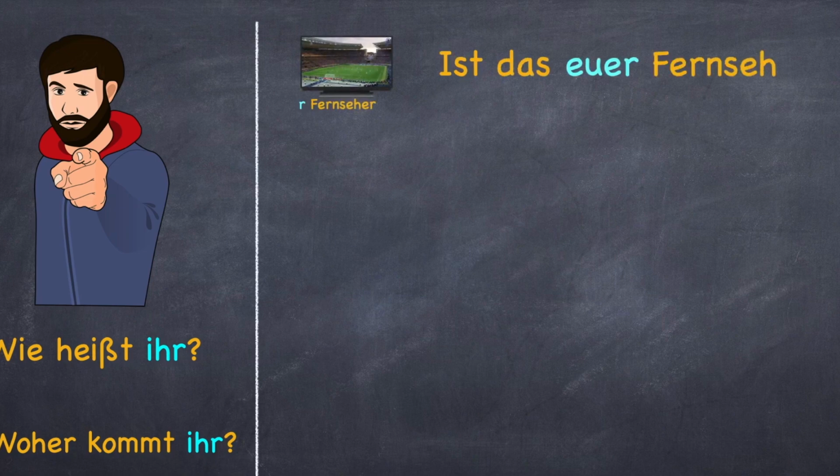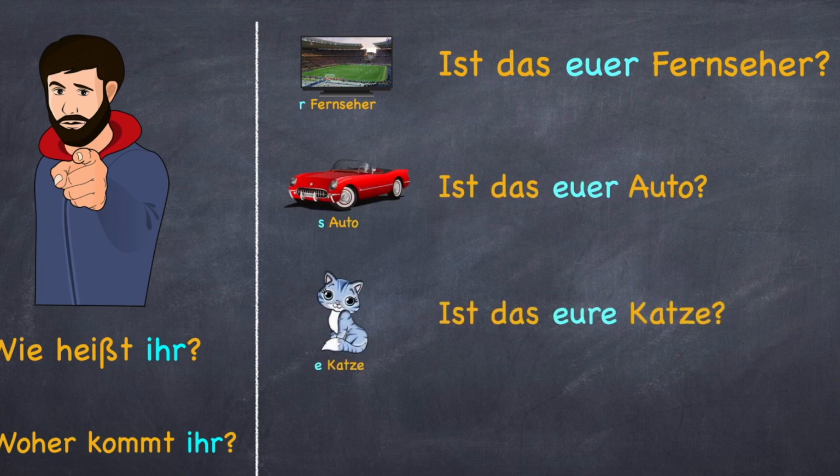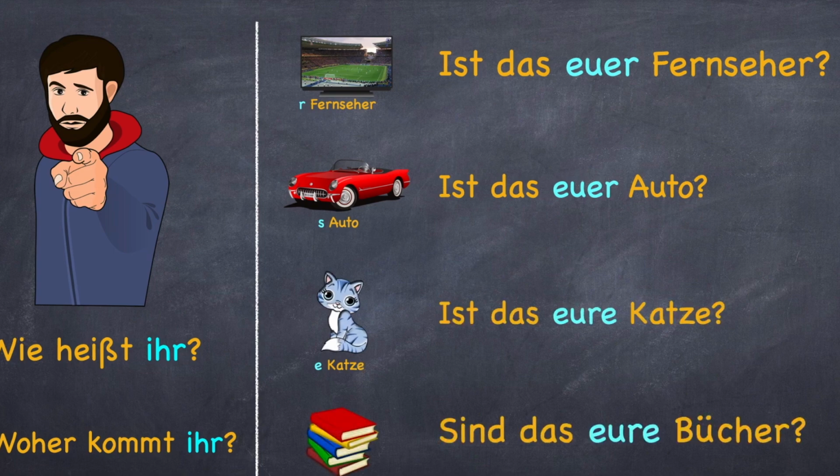Ist das euer Fernseher? Ist das euer Auto? Ist das eure Katze? Sind das eure Bücher? Once again, for the articles der and das, we use euer, and for the article die in plural and feminine, we use eure.